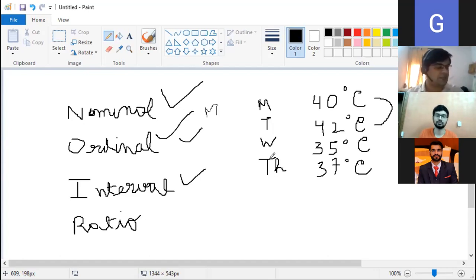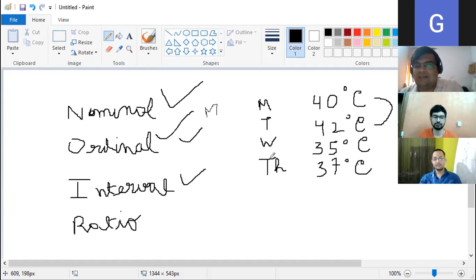And a very important thing, interval scale does not have an absolute zero, right? Suppose you have gone to Shimla, right, for a tour, and the temperature is 0 degrees centigrade. Think of the winter season, December, January in Shimla, and the temperature is 0 degrees centigrade. So what does it mean? Does 0 degrees centigrade mean absence of temperature? No, sir. It means what? Sir, it is very cold. Cold. Obviously, there will be temperature, right?